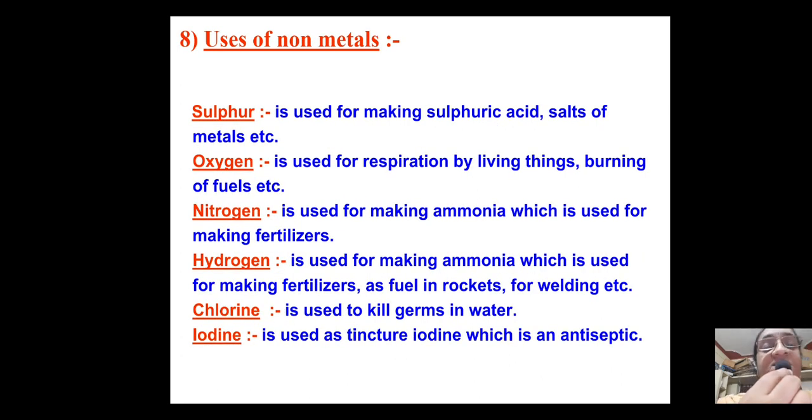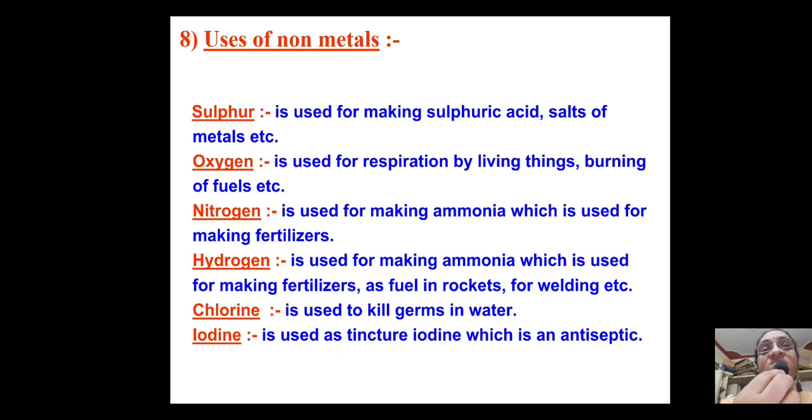Uses of non-metals now, you see. Sulfur is used for making sulfuric acid, salts of metals. Oxygen, very important. In fact, we respire oxygen, okay, and oxygen is supporting combustion, so it is used for burning of fuels. And elemental oxygen, O2, is there on earth. That is why we find life on earth.